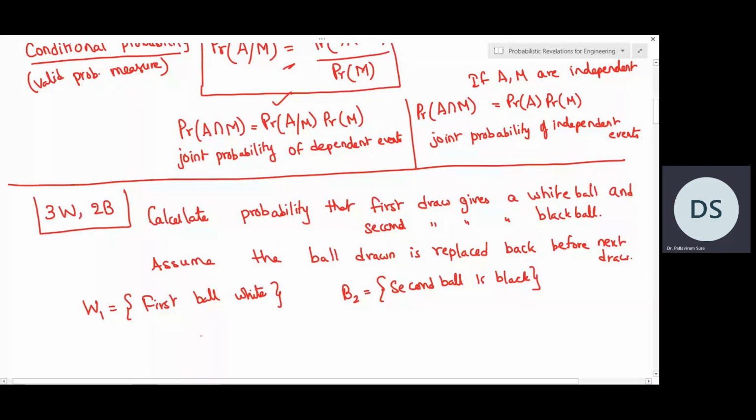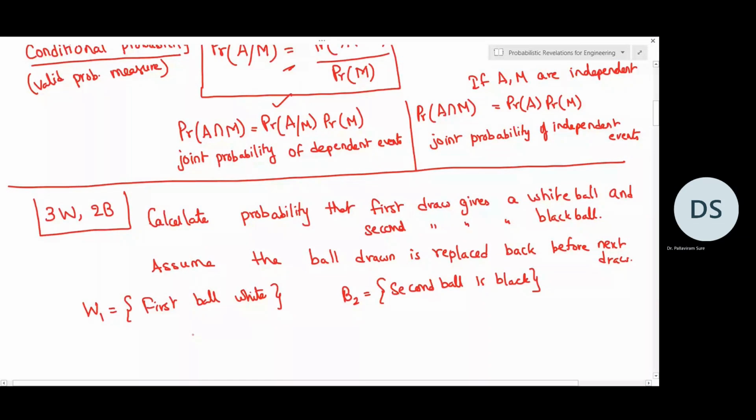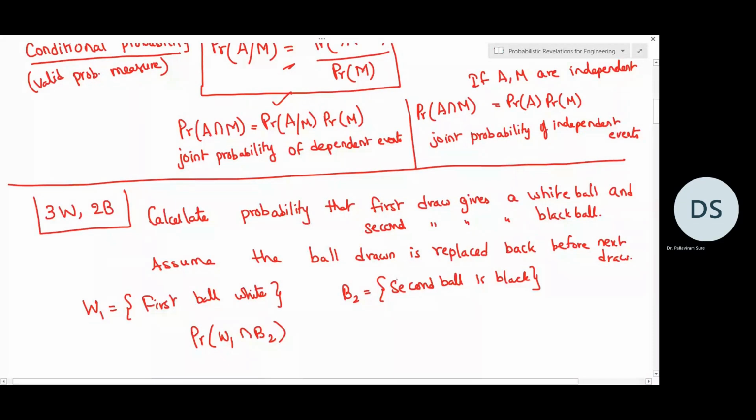That means we need to write the probability of W1 intersection B2. Now, if we know that these two events are independent, then we can use this joint probability definition, the right side one. Otherwise, we have to use the left side one.